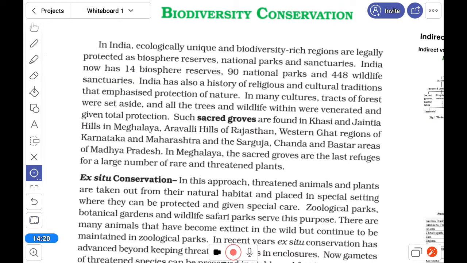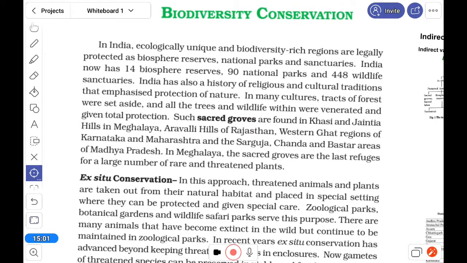Now, next is the sacred groves. As already told, it is a belief that the forest and certain animals are holy, and in that way the animals and the plants, the trees, are protected. Our aim is protection, and how it is protected is different. In different tribes, they have some totem.